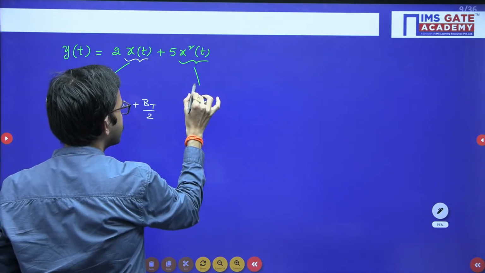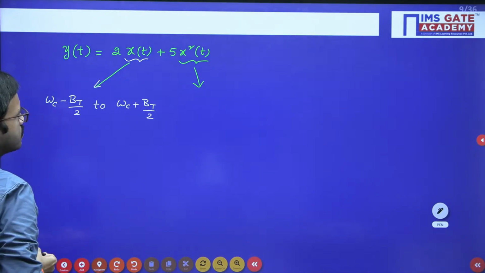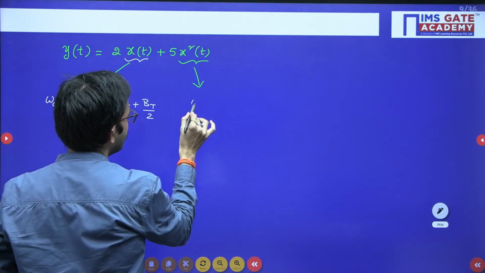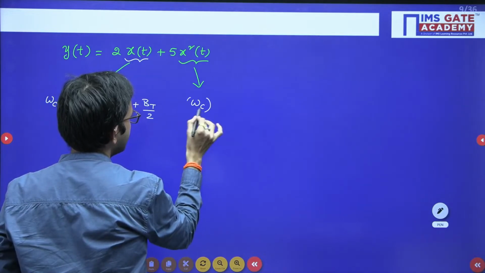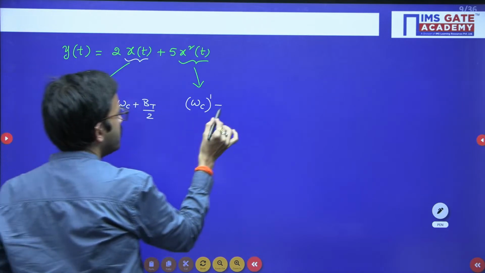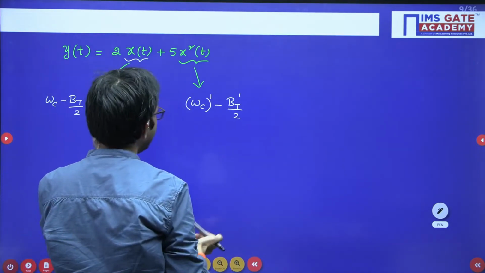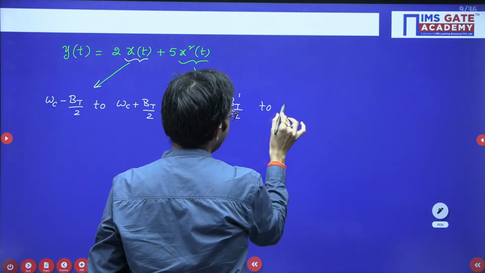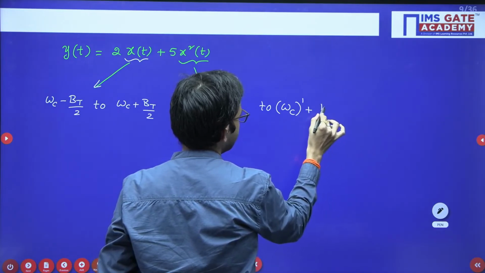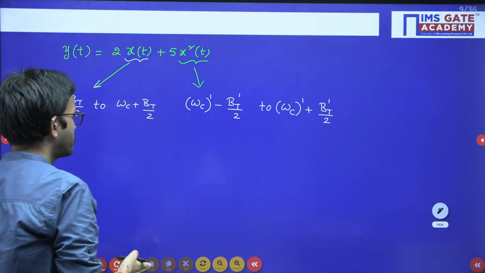Now regarding x square of t, you follow similar notation. Here omega c you are having, in place of that you will get omega c dash minus BT dash by 2. Similarly omega c dash plus BT dash by 2, right?